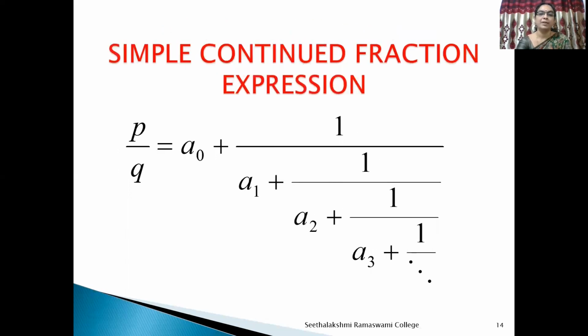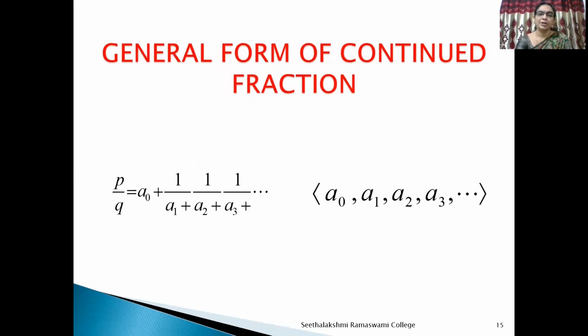If all bi's are equal to 1, then the continued fraction expression turns into a simple continued fraction expression, that is, p by q can be expressed as a0 plus 1 by a1 plus 1 by a2 plus 1 by a3 plus 1 by etc. If the partial quotients are finite, then it contains a finite number of terms. If it is infinite, then it contains an infinite number of terms.